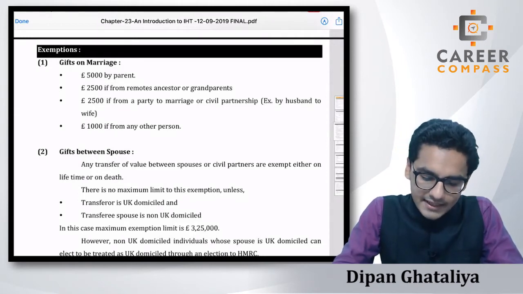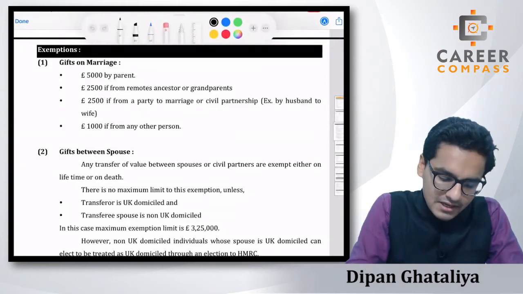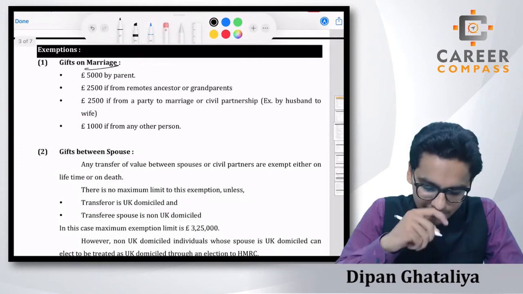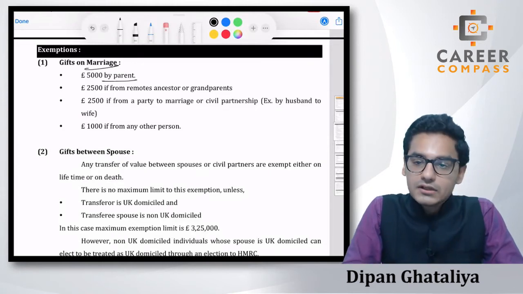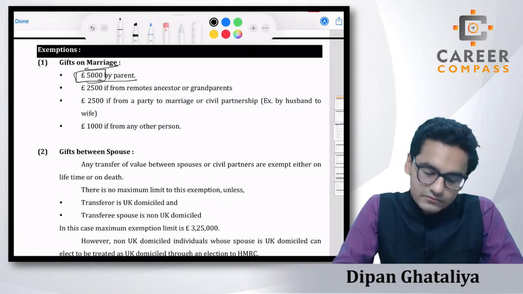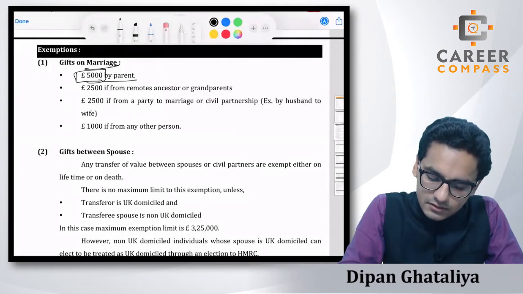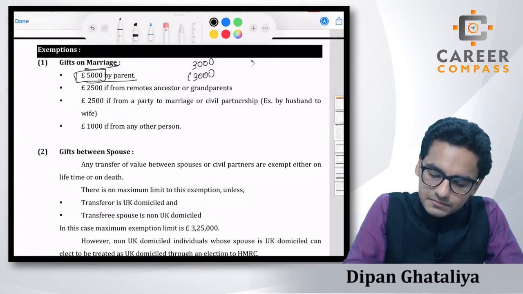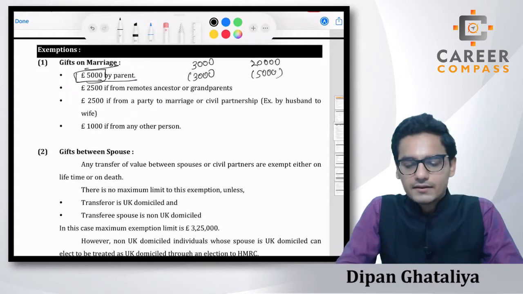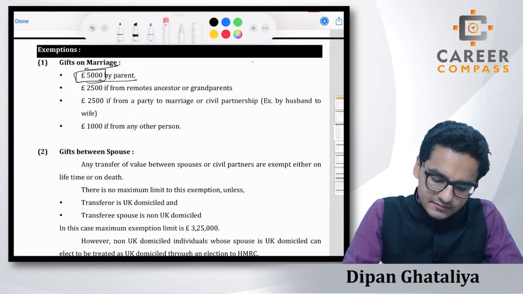So if any gift is given or received on the occasion of the marriage, and the gift is given by a parent, then a 5,000 limit applies, and you can claim the exemption of 5,000. That means if the gift is worth 3,000 pounds, you will claim the exemption of 3,000. But if the gift is 20,000 pounds, then you can claim the exemption of 5,000 pounds maximum. Just like this, there are other limits also.